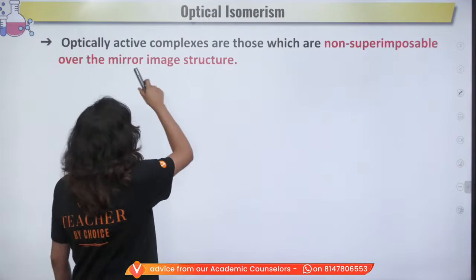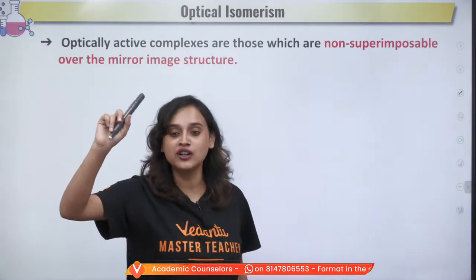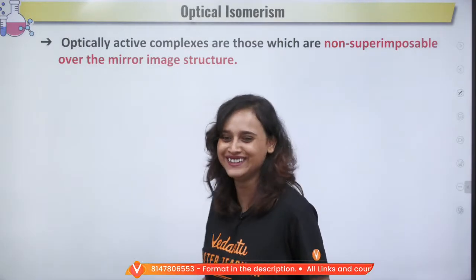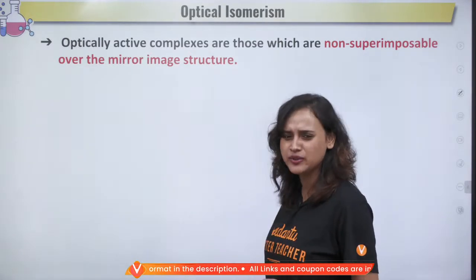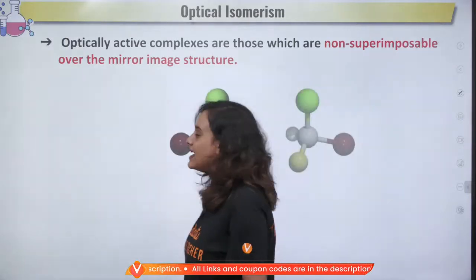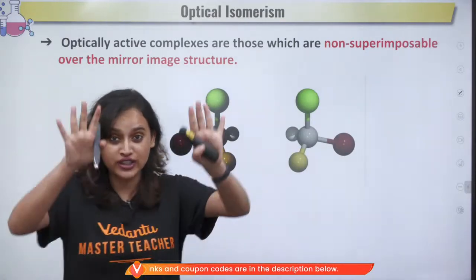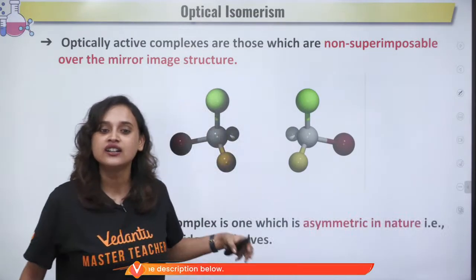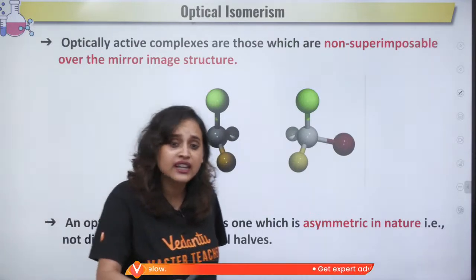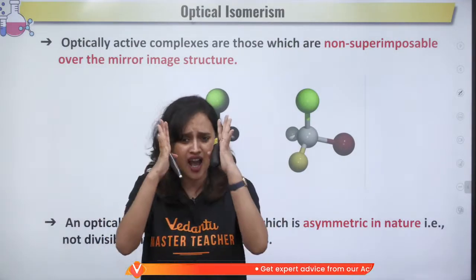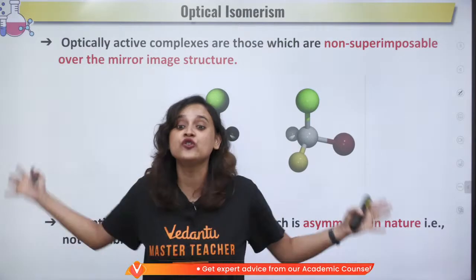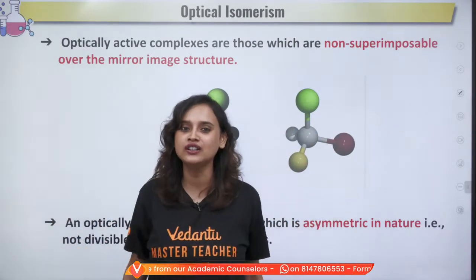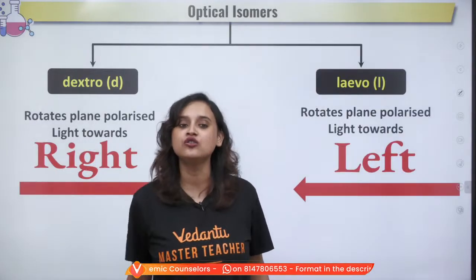Anyway, so optically active complexes. How many of you have heard this? Oh, it's been only 1 hour, no problem. We'll just complete it now, it's about to be over. Yes, they are the dextro and levo. Your hands are your dextro and levo. You see that they are absolutely mirror images, but if you try to overlap them, they are not going to get overlapped.